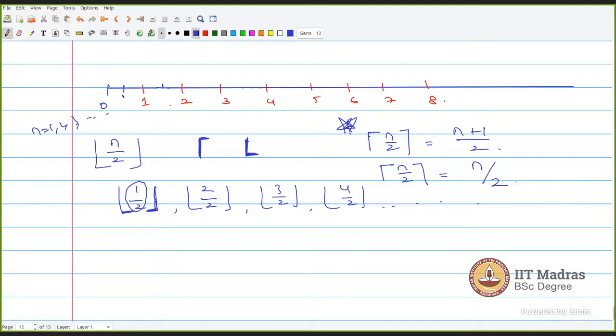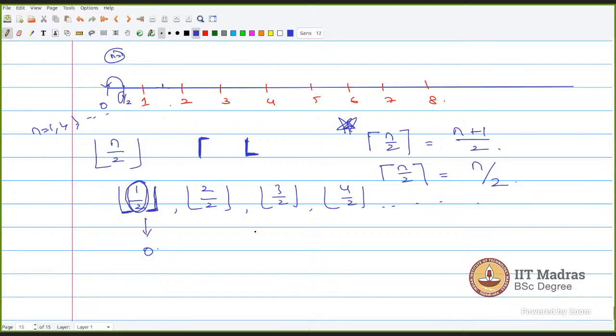If I input n is equal to 1, I'm going to get output as 1 by 2, which is 0. If I input 1, I should get output 0. So see here, if I'm inputting 1, I'm getting half less than the value which I have inside, correct?